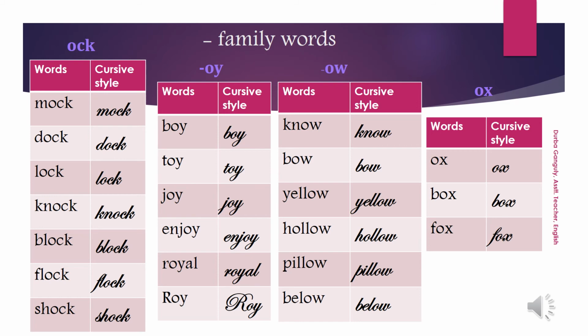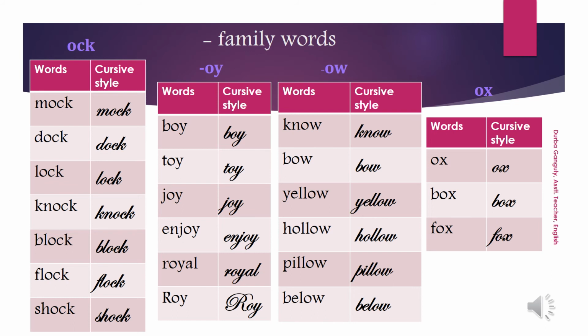OY family words. Boy, toy, joy, enjoy, royal, Roy. OW words. No, KNOW, know. But BOW is bow, to put your head down, that is bow.